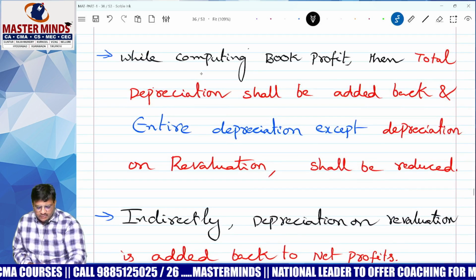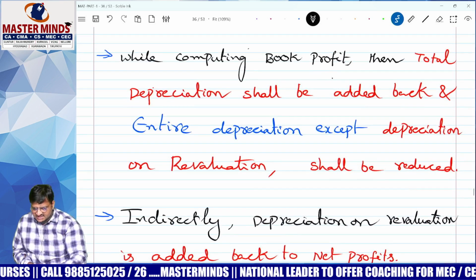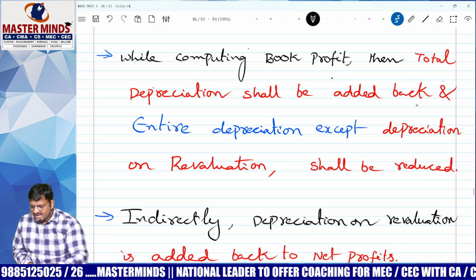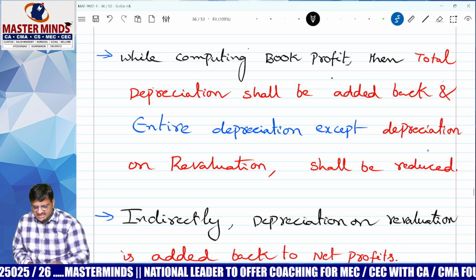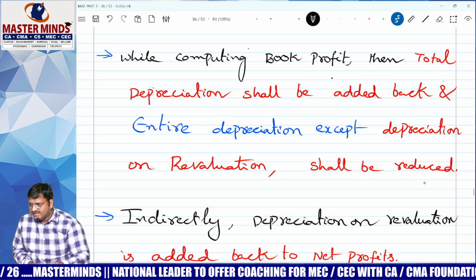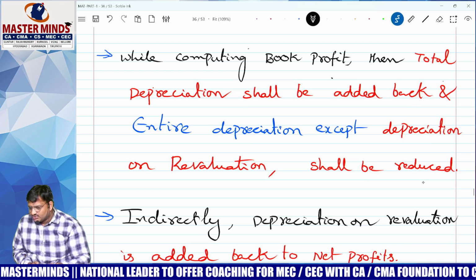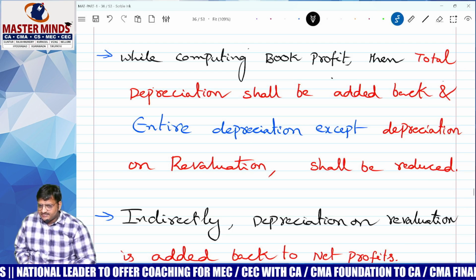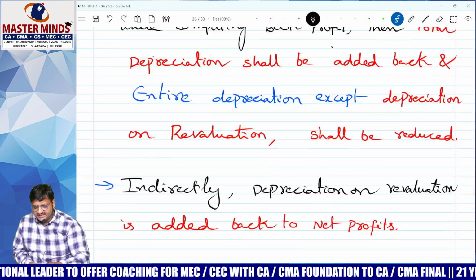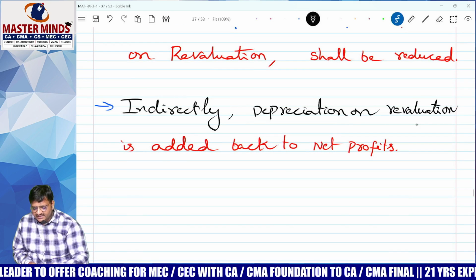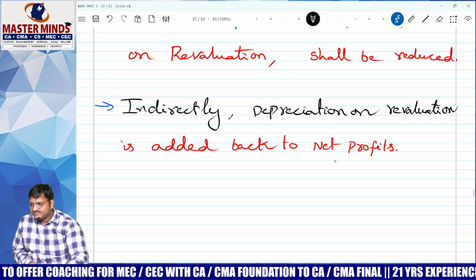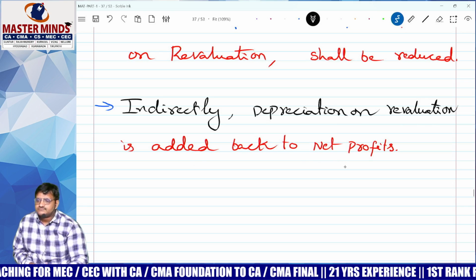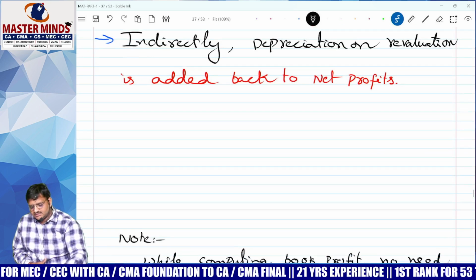Warning: while calculating book profit under section 115JB, total depreciation shall be added back. Entire depreciation except dip on revaluation shall be reduced. Come again. Total depreciation must be added back. Entire depreciation except dip on revaluation must be deducted. Indirectly, depreciation on revaluation is added back to net profit. Correct? Yes or no?